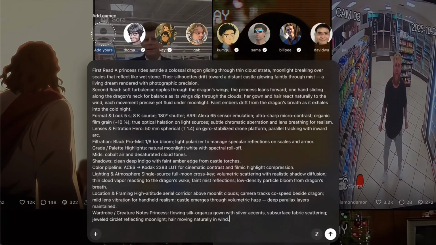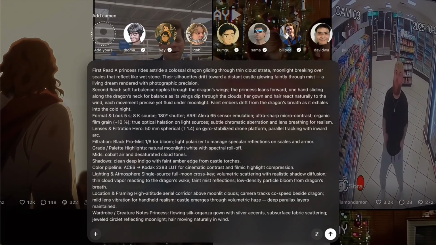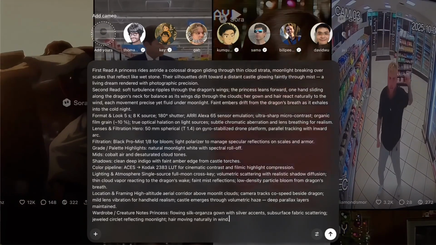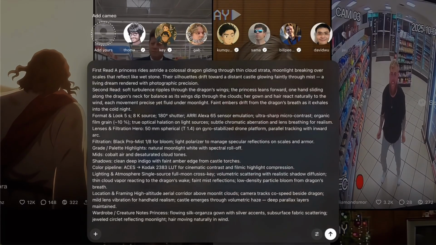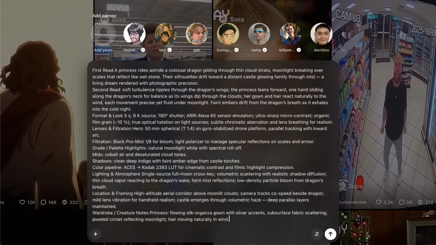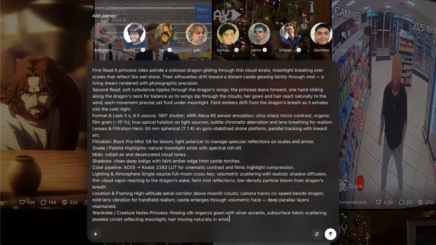Now let's try another advanced cinematic prompt. This one's pure fantasy. It describes a princess riding a colossal dragon through moonlit clouds, heading toward a distant castle glowing through the mist. The prompt includes detailed settings for lighting, atmosphere, camera movement, wardrobe, and lens effects, all written like a real film production note.